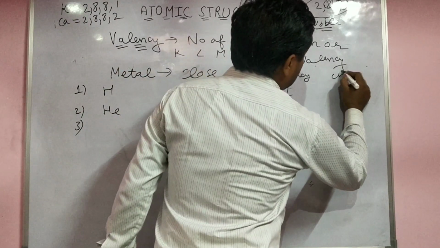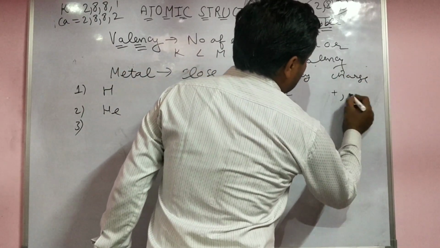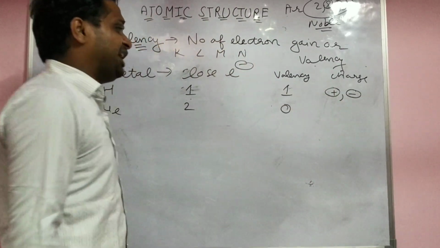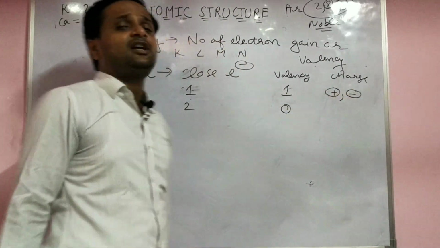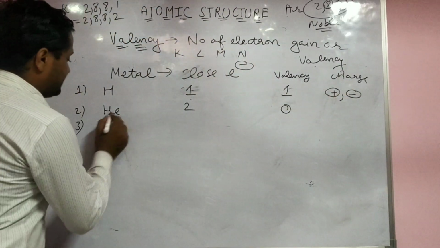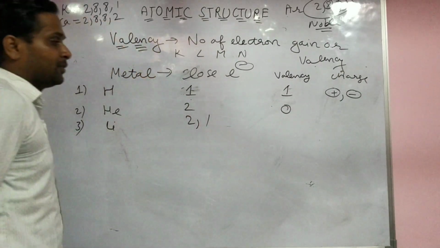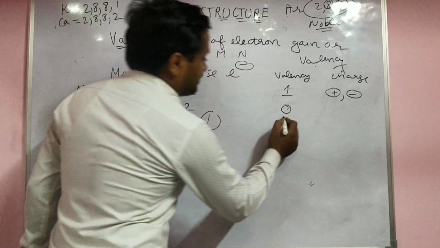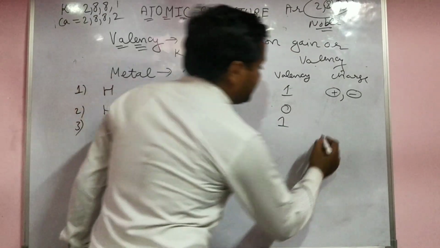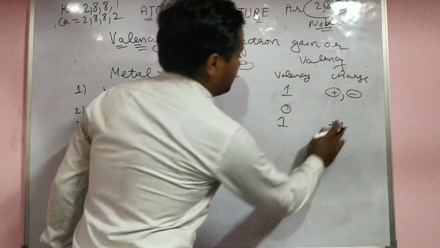When gain is there, negative; when loss is there, positive. Hydrogen, helium, lithium, 2 1. One electron lost, valency 1, so the charge will be 1 positive.